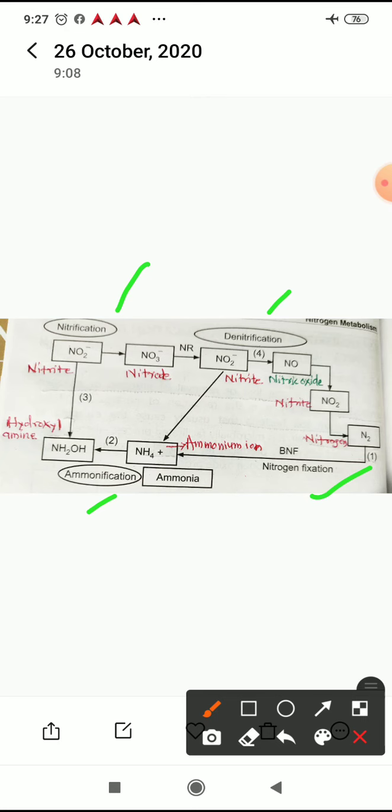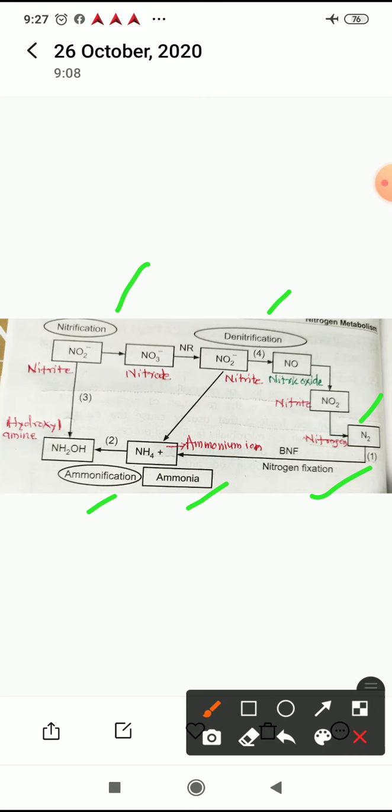So this coordination is diagrammatically shown in this figure, where you can see that nitrogen, actually dinitrogen or atmospheric nitrogen, its fixation occurs by the process of biological nitrogen fixation, symbiotically or asymbiotically, to produce ammonium ion or ammonium.